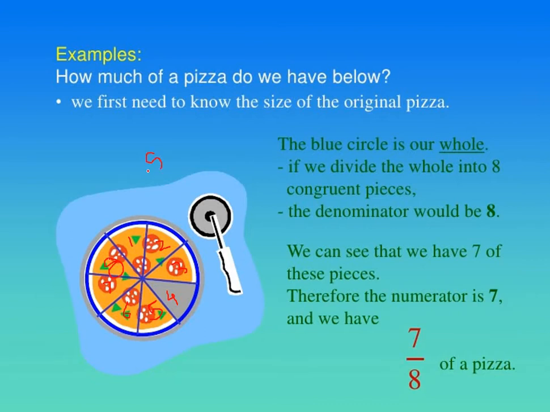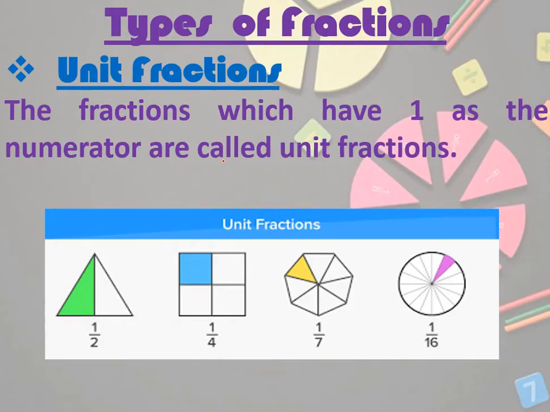So the number of parts is always down. Suppose 1 part is eaten by me, so I can write it in the form of 1 by 8. How many parts are still left? I can count. There are a total of 7 parts left. So I can write 7 by 8. Is it okay? Now we will move further.